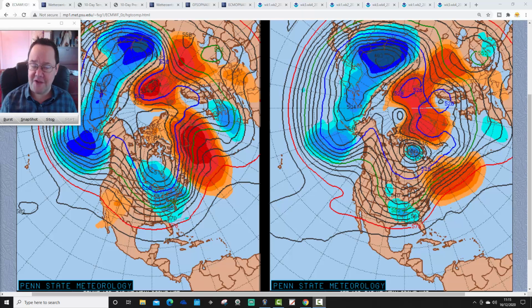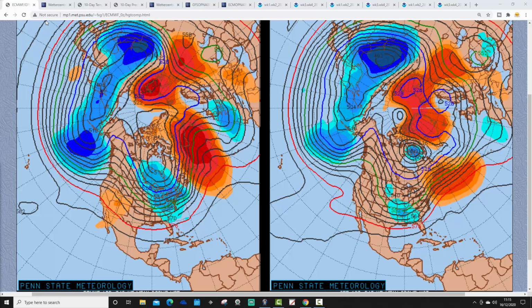But let's go on to the USA forecast. So we're going to start off with the 500 millibar height anomaly charts from Penn State University for the next week, 10 days. This takes us to Christmas, this takes us to 26th of December, so just up to and just after Christmas Day. We've got the ECMWF here on the left, and GFS over there on the right.